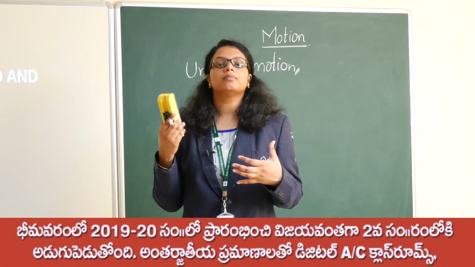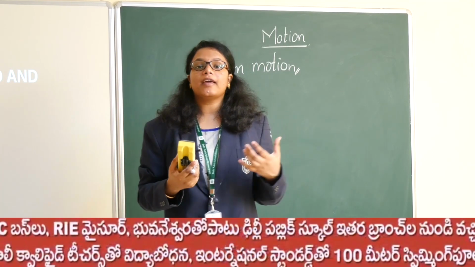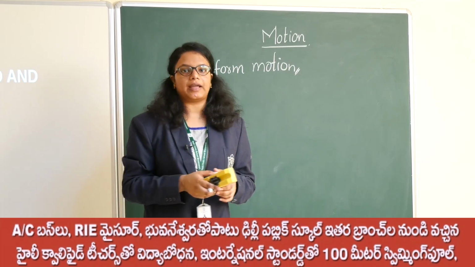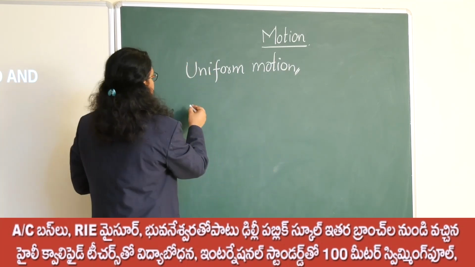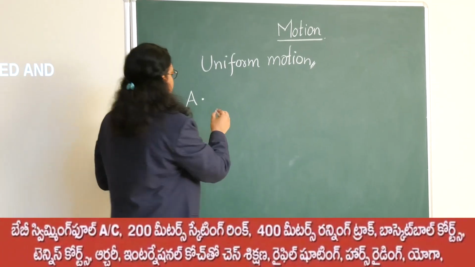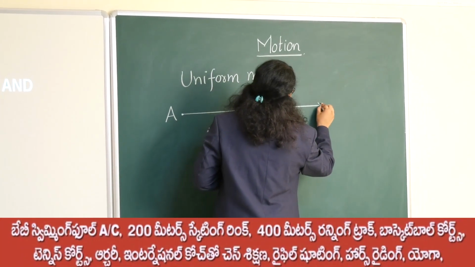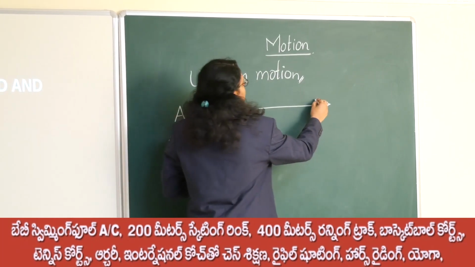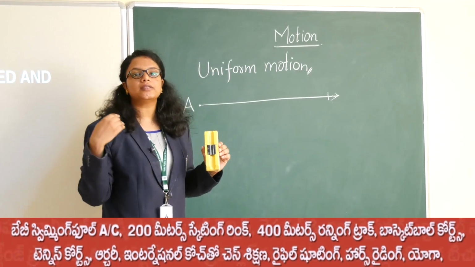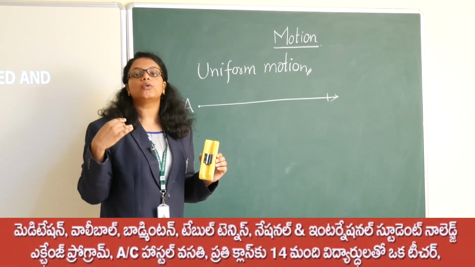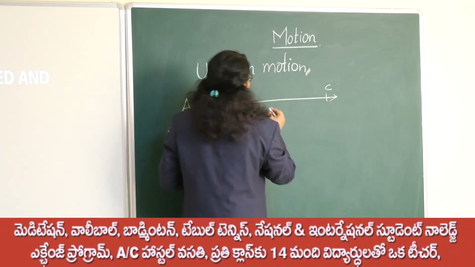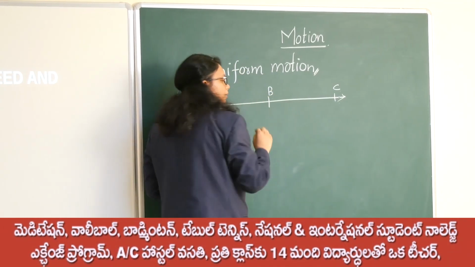So uniform motion means a motion where equal distances are travelled in equal intervals of time. I know that it's confusing for you. Suppose I am at point A and I make a straight line. It's a linear path, and mostly we are going to study linear paths only. Linear means a straight line, which is also known as rectilinear motion. This is point C, and in between some point B is also there.